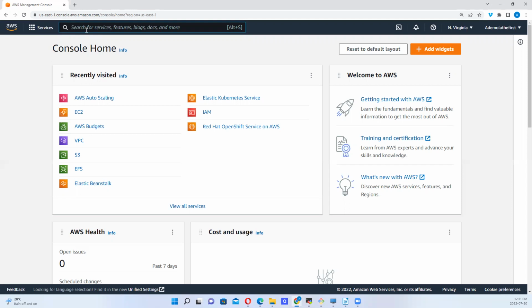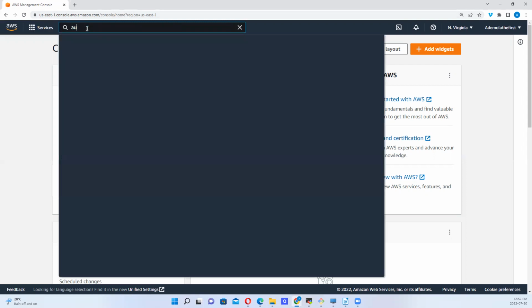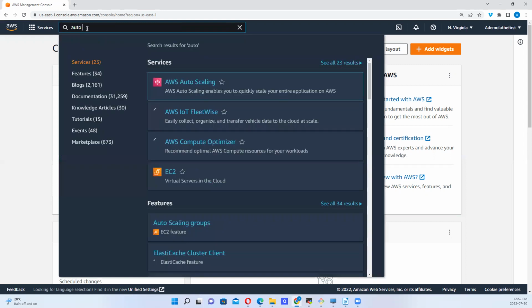So we can have a situation where we need to scale out, that's increase our resources, or scale in, right? Reducing our resources.